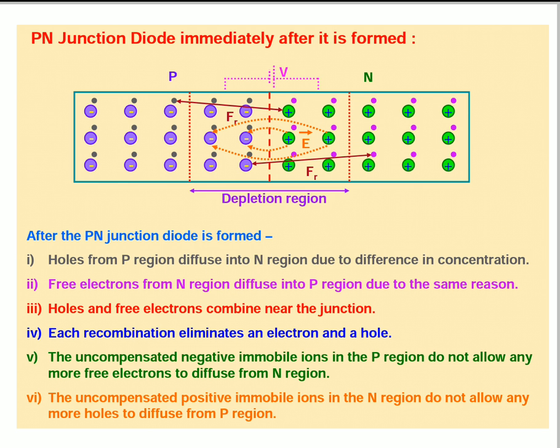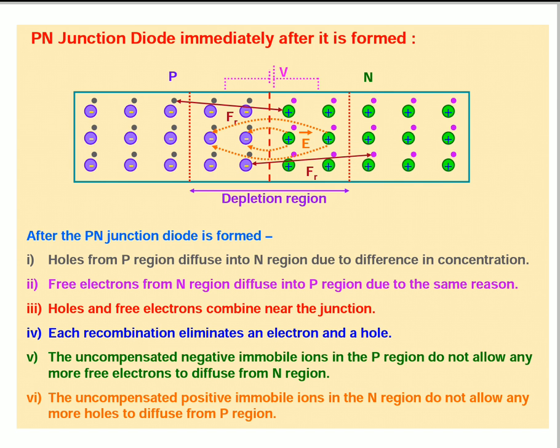Holes and free electrons combine near the junction. At the P and N junction, holes and electrons are transferred P to N, N to P. Each recombination eliminates an electron and a hole.